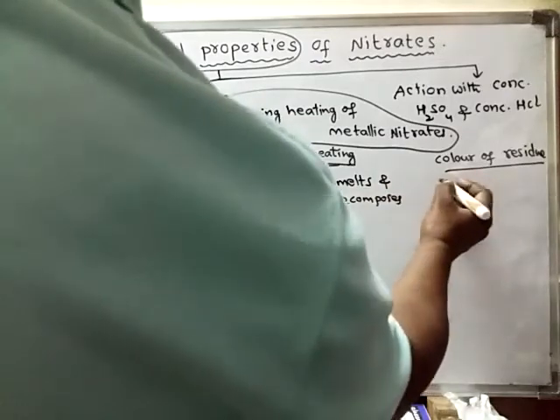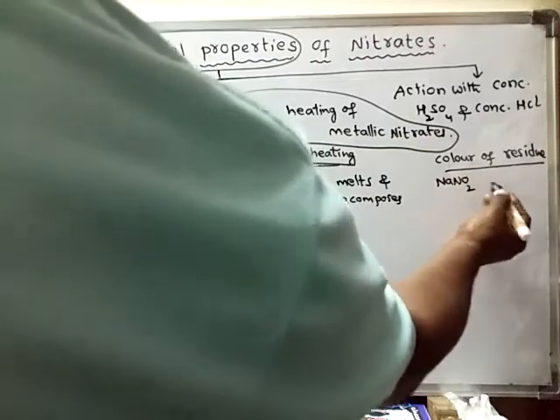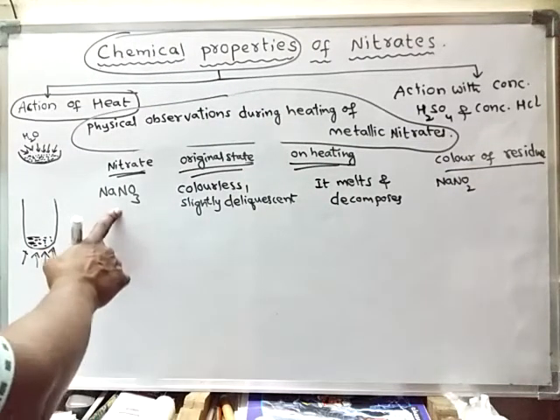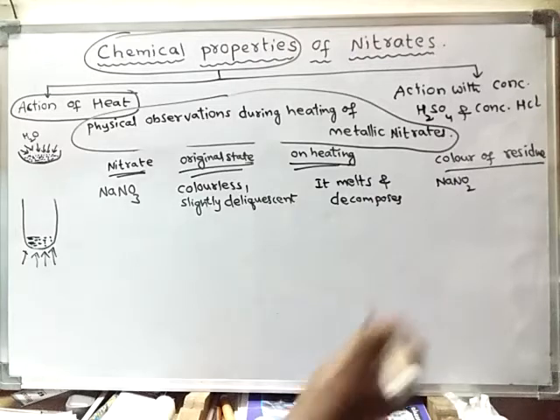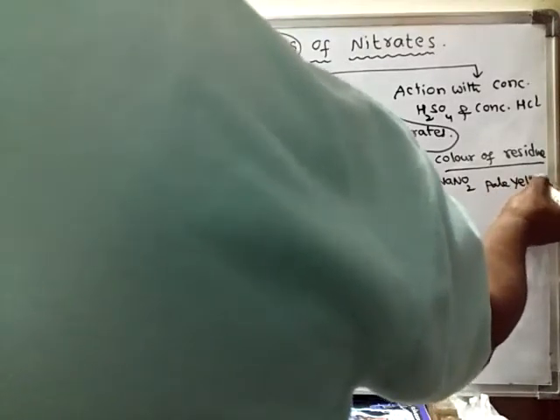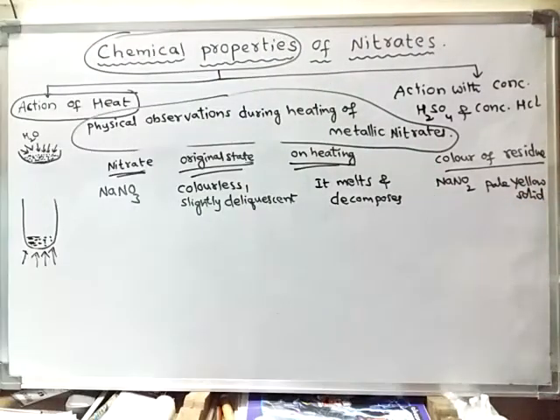Sodium nitrite is a pale yellow solid. A pale yellow solid is formed finally.